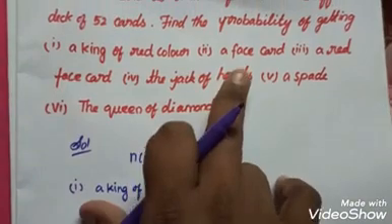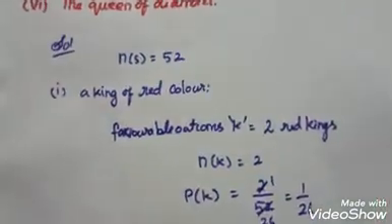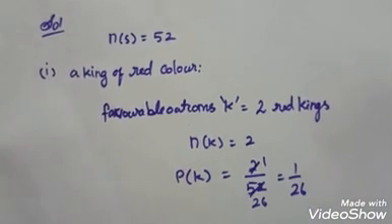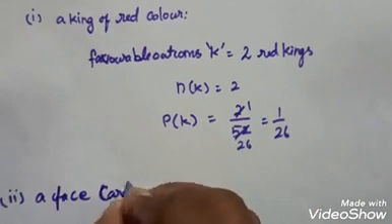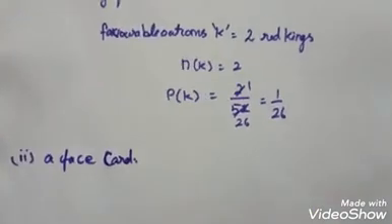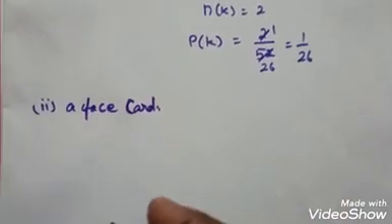Next I move on to a face card. Second one is a face card. Already we know that each and every pattern has 3 face cards.